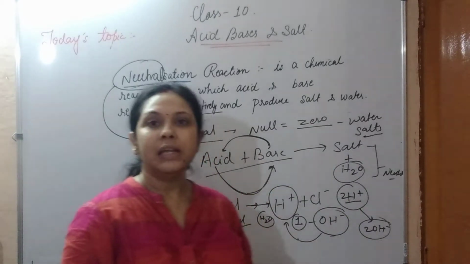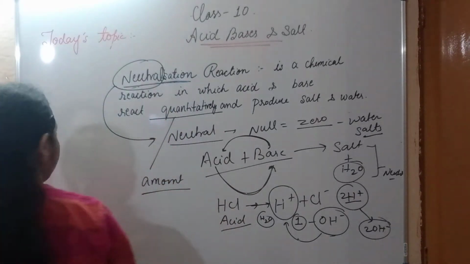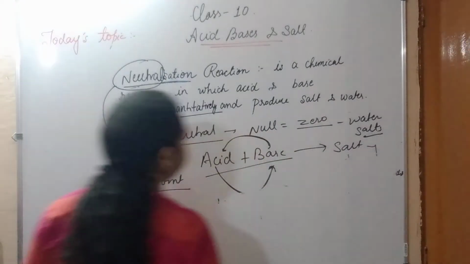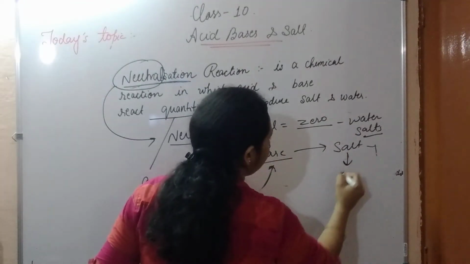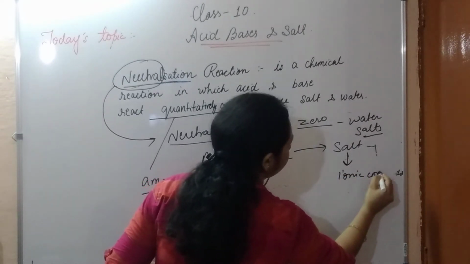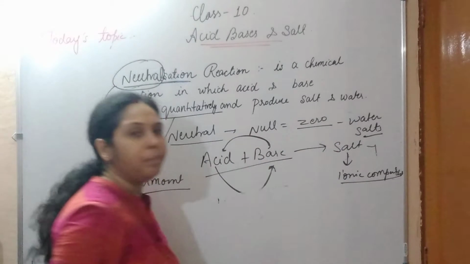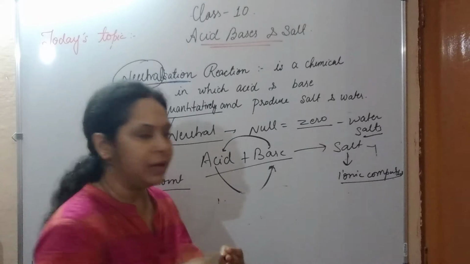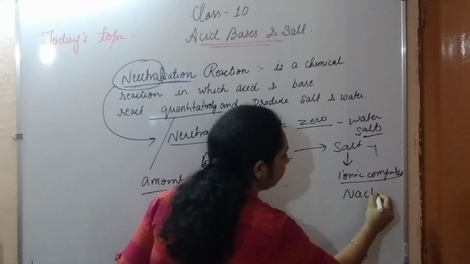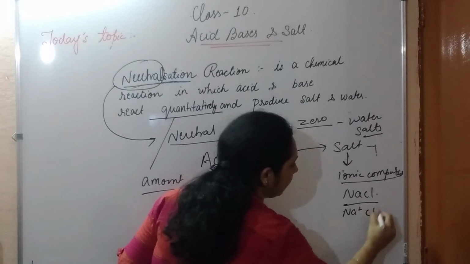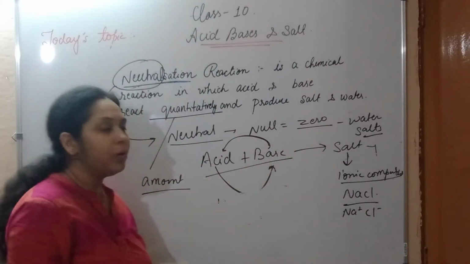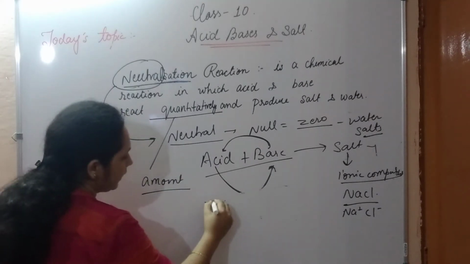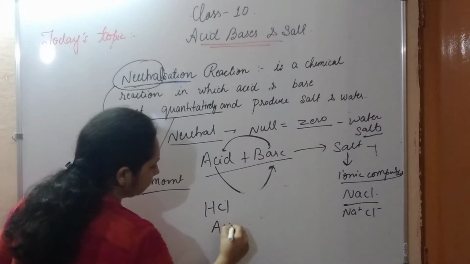These salts are basically ionic compounds. What is an ionic compound? An ionic compound is one in which there is an exchange of electrons, like NaCl, Na plus and Cl minus. So let's take an example of a neutralization reaction. HCl is an acid.